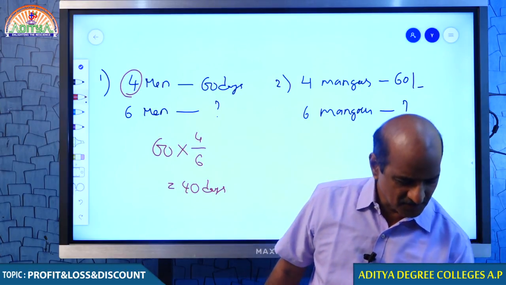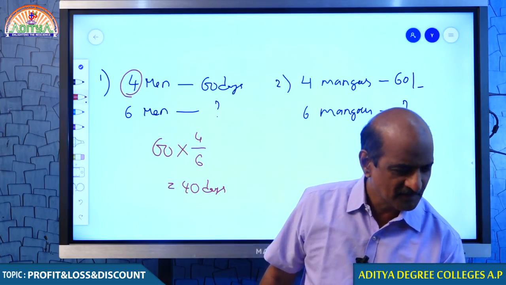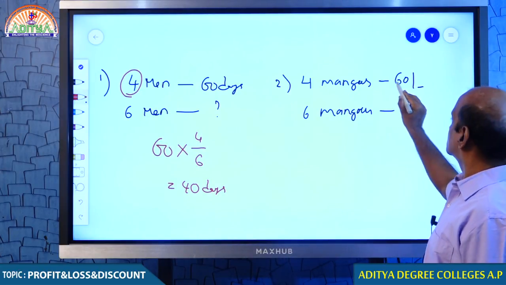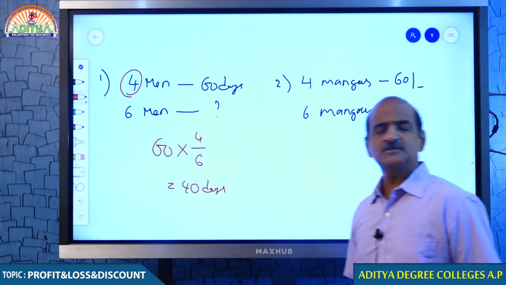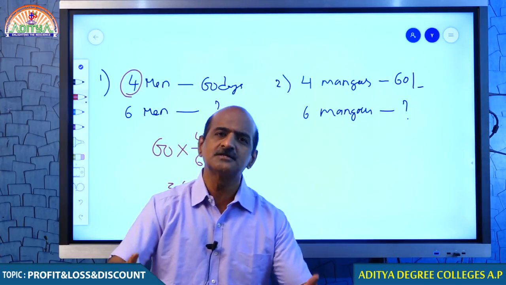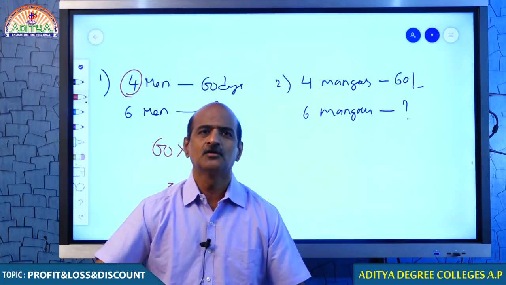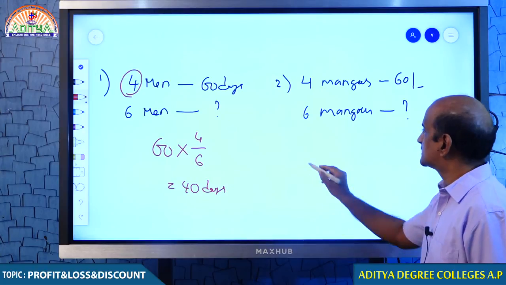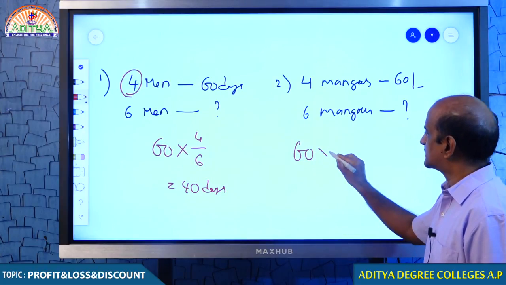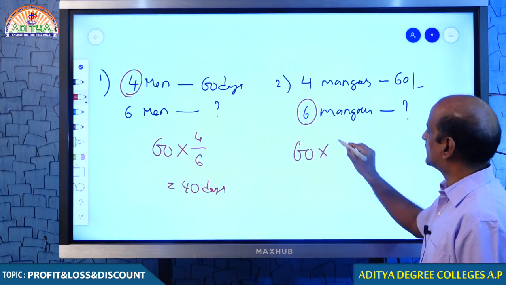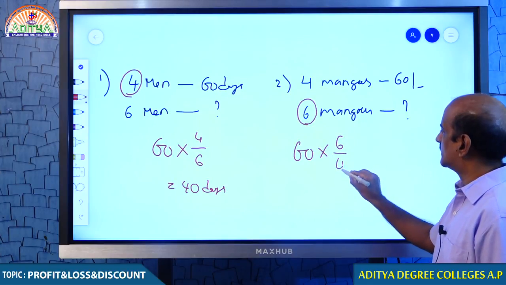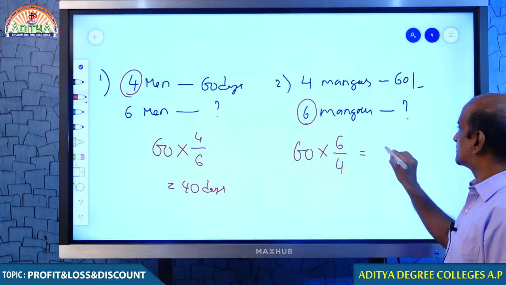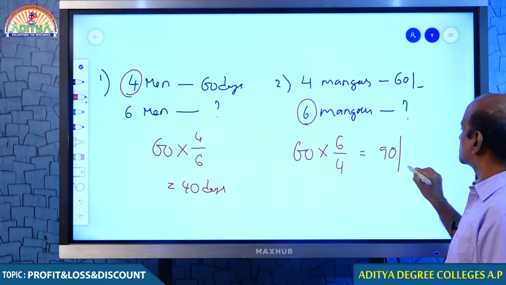You responded well. Now, look at this question. When 4 mangoes cost you 60 rupees, what about 6 mangoes? They must cost you more. More mangoes, more price. This is something anybody can understand. Hence, the value 60 should be increased. To increase, your value should be multiplied by more over less. Hence, your answer must be 90 rupees.